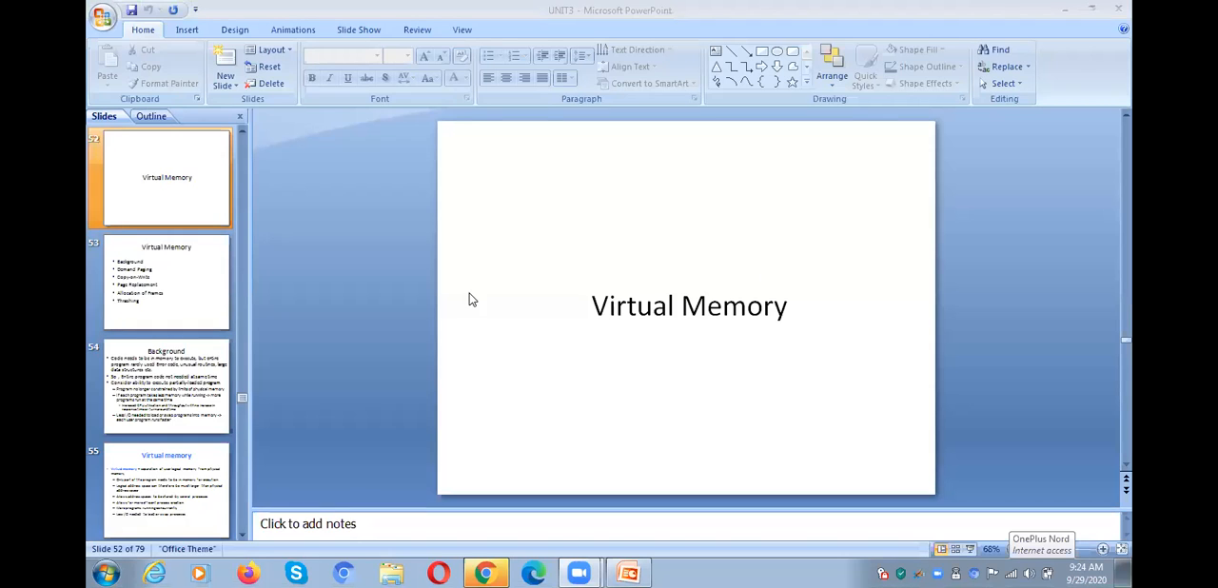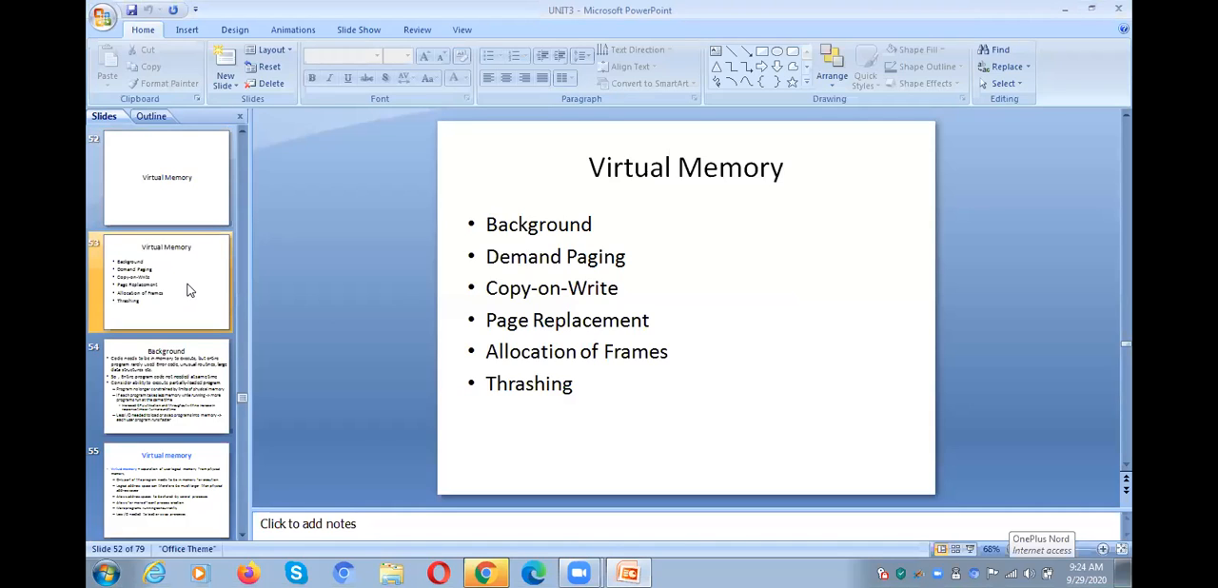So what are the contents we are going to discuss in this topic? First of all, what is virtual memory? Its background, and then demand paging, copy on write, and next page replacement algorithms, and allocation of frames and thrashing. In your syllabus book, there are only a few topics, that is demand paging, page replacement algorithms, and thrashing. But you need to talk about copy on write and allocation of frames too. Why? Because these two topics are important under the virtual memory concept. Okay.